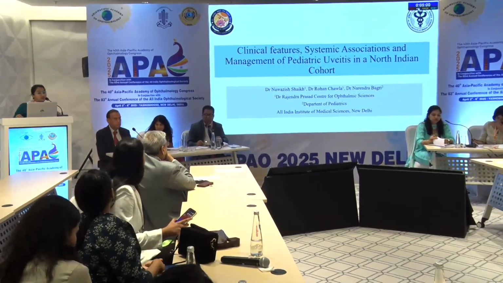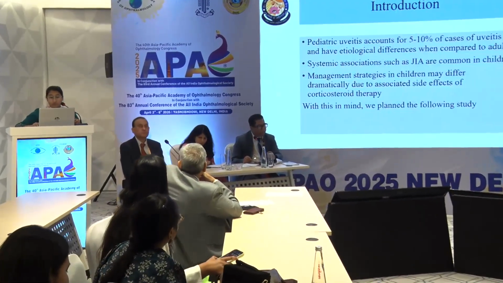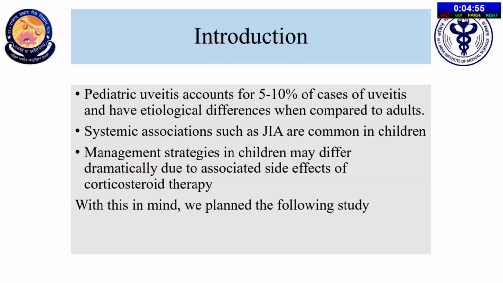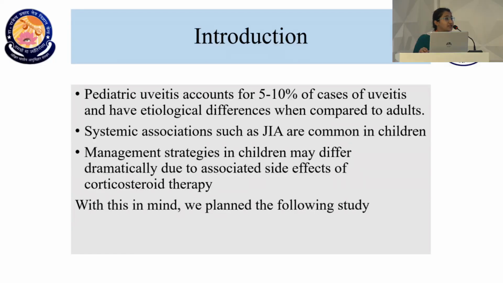So good evening, everyone. As we know, pediatric uveitis comprises about 10 to 20% of all cases of uveitis, and the focus is because they have etiological differences as compared to adults. Besides etiological differences, there could be differences in the management because, as we know, long-term corticosteroid therapy in children is harmful. It prevents growth, it causes growth disturbances, it causes suppression of the hypothalamic pituitary axis, and all these complications for the child are very dangerous.